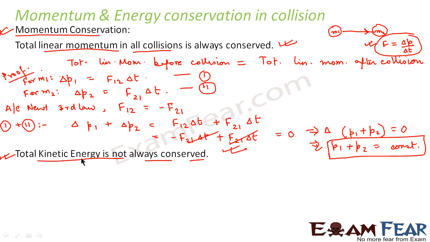Now, depending on whether the kinetic energy is conserved or not conserved, we have different types of collision. There are certain types of collision where kinetic energy is conserved. On the other hand, there are certain kinds of collisions where kinetic energy is not conserved. Now in the next slide, we'll go forward and discuss the different types of collisions.